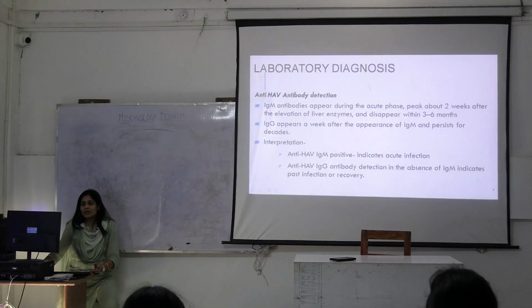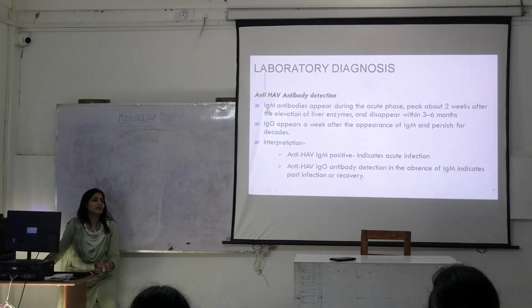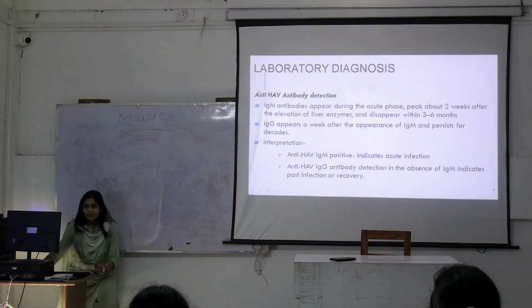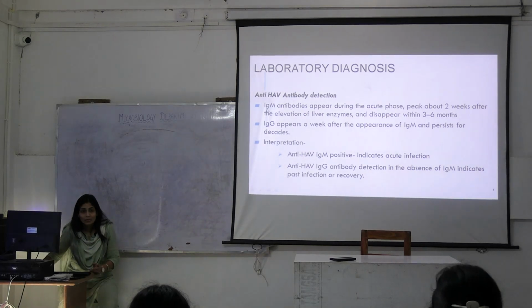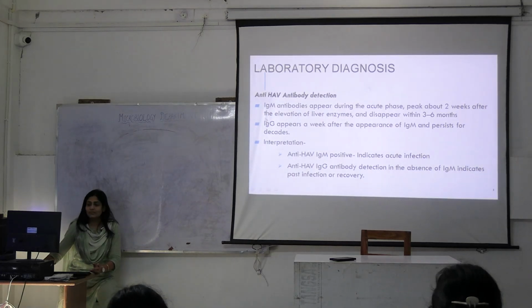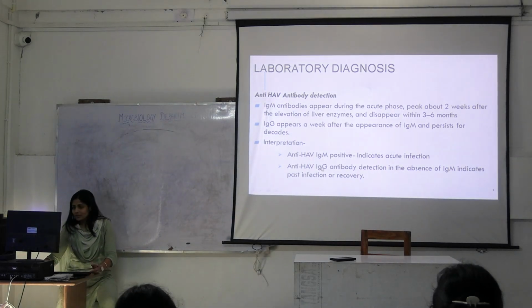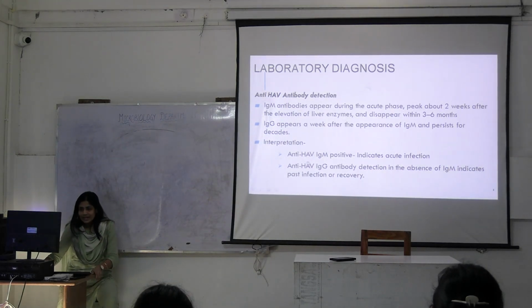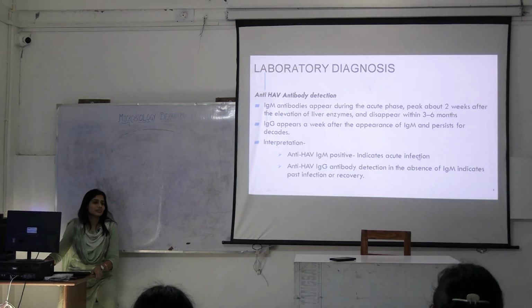Okay. So, whenever you see IgM antibodies, clearly we are talking about HAV, hepatitis A virus. So, when you see IgM antibodies, what do you say? That IgM appears in the acute phase. And whenever you see IgG antibodies, we are talking about chronic phase. So, when you see anti-HAV IgM positive, it means there is an acute infection.